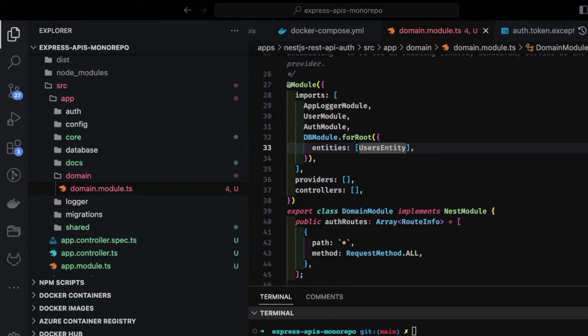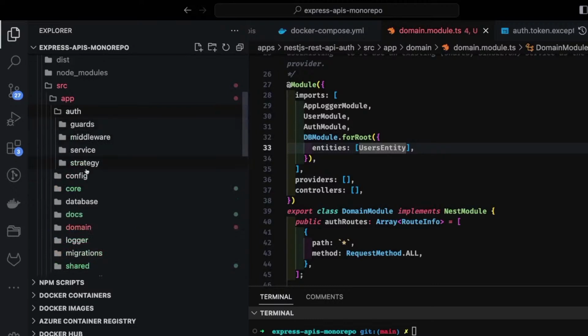Okay, so what is the next thing? How we are going to design all those things together? That is the important part. And here we have app auth. So we can do lots of things here. Like inside authentication we can create all the controllers, DTOs and services.